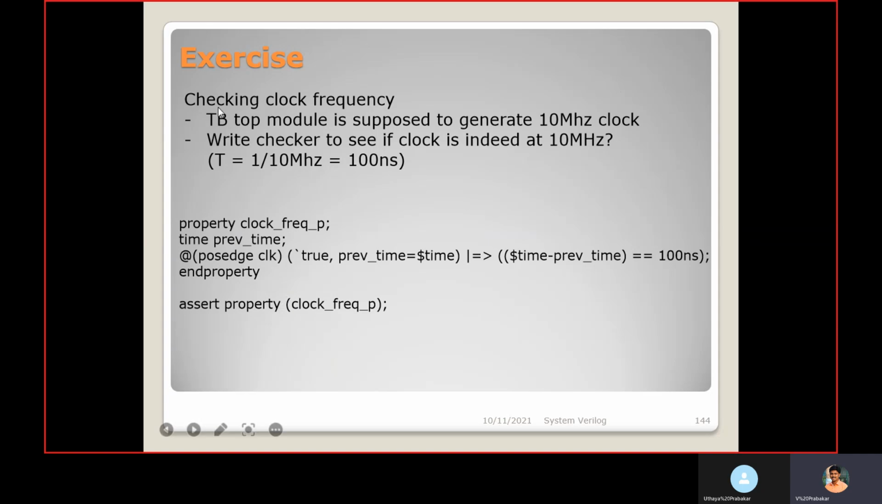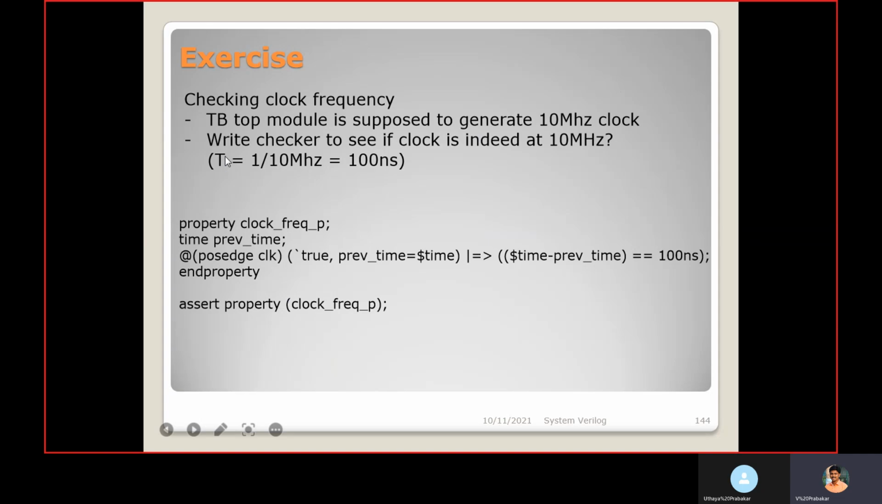Then a small exercise. We need to check the clock frequency with the help of assertion. The TB top module is supposed to generate a 10 megahertz clock. Write a checker to check if the clock is indeed at 10 megahertz. We are writing a test bench in which we are generating a 10 megahertz clock. So with the help of assertion, how can we check if the generated frequency of the clock is 10 megahertz? That we are going to see.